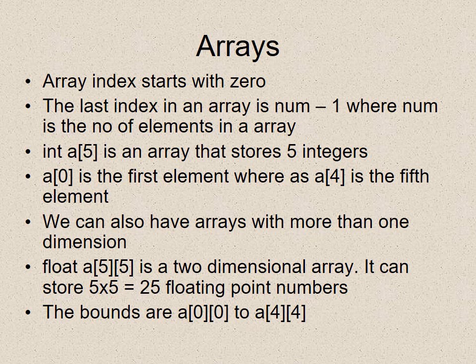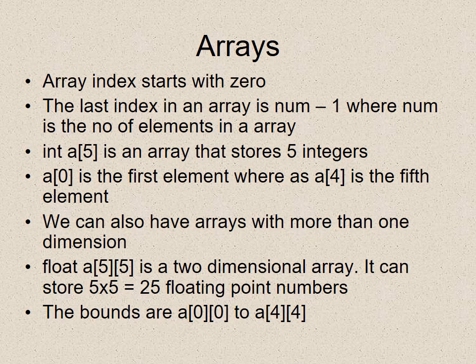For example, int a[5] is an array that stores 5 integers, and as it defines, we start from the 0 value, the first element a[0], and it will go up to a[4], which will have the fifth value, that is 0, 1, 2, 3 and 4. We will have 5 values starting from 0 to 4.